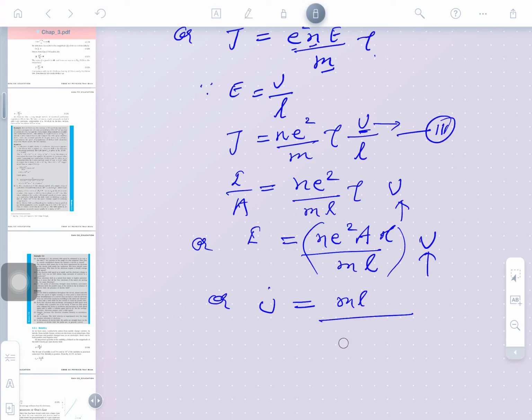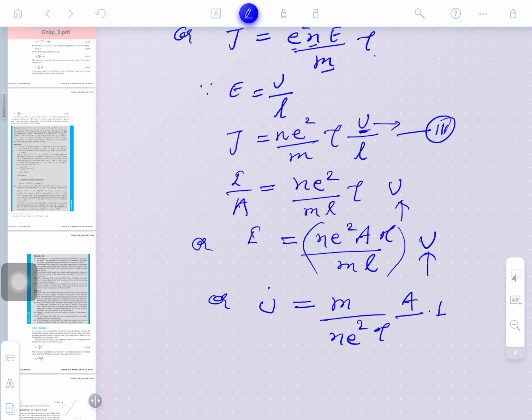So, area can also be written further, I am telling this right now. Here will be written M divided by N E square, and here we will write tau, and it is A and divided by L, and here is the current I. So, you may see M L, where L will come here, wait a minute please.